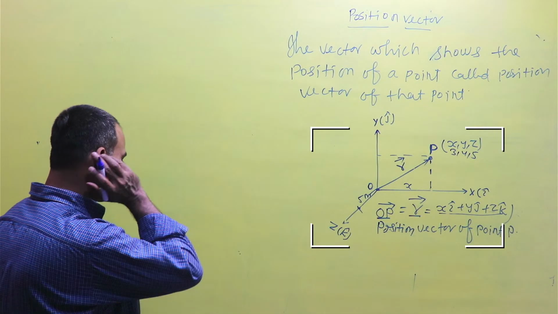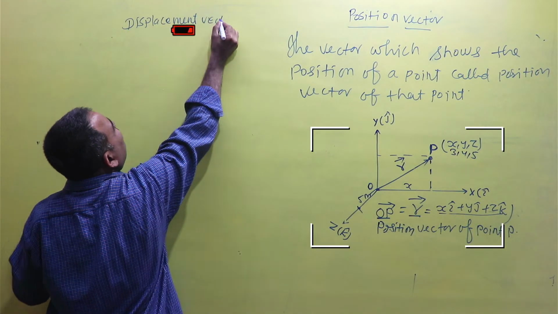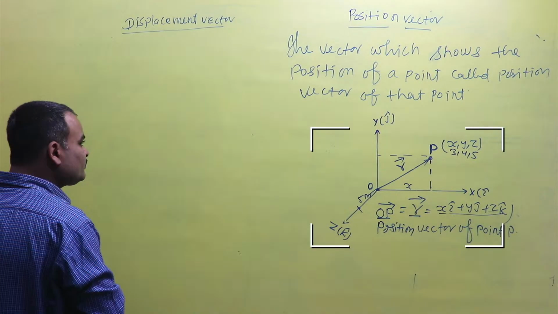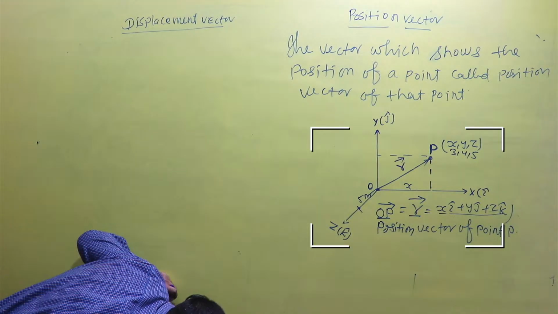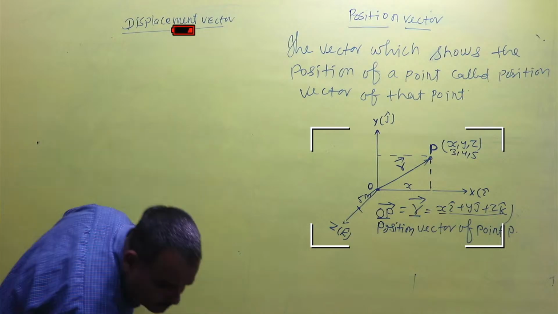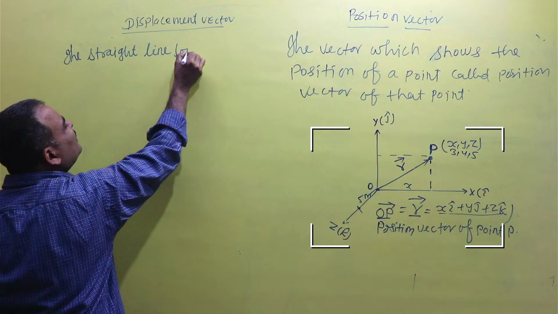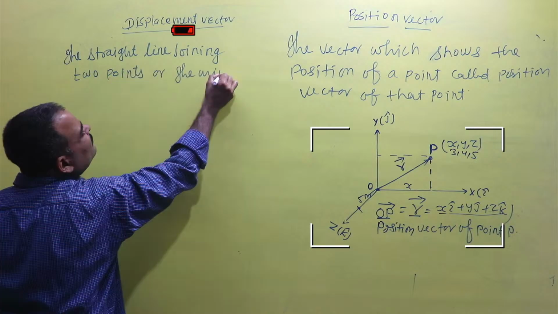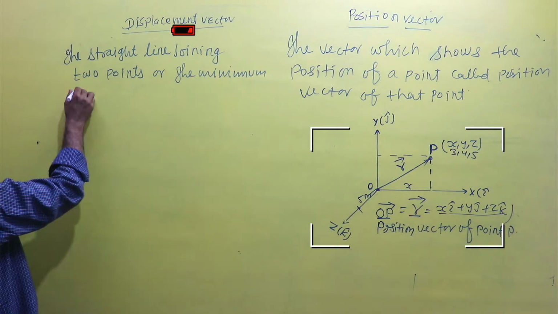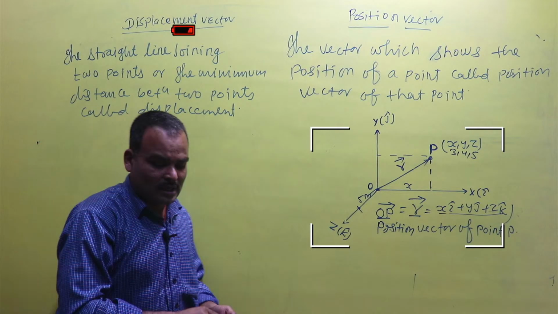Now we discuss the displacement vector. What is displacement? We already know that displacement is the straight line joining two points, or the minimum distance between two points, called displacement.